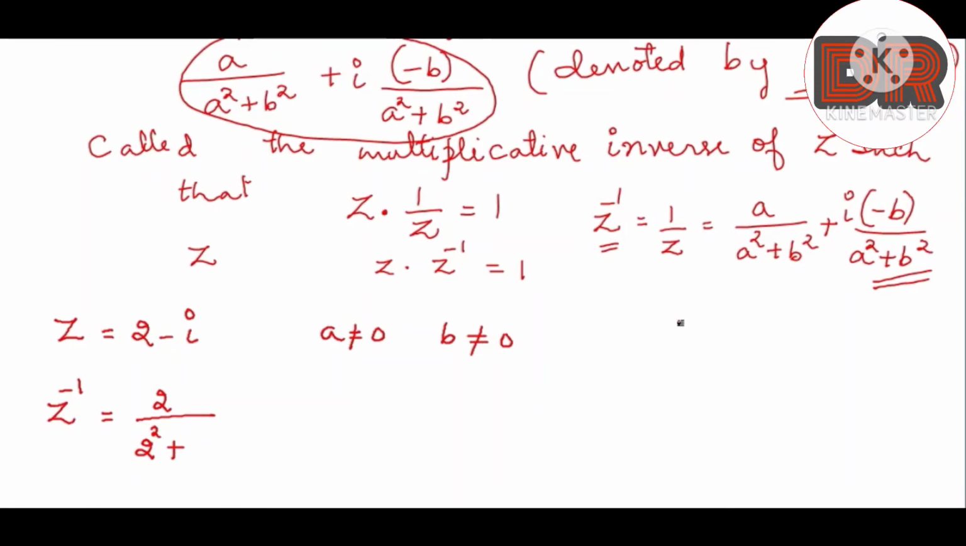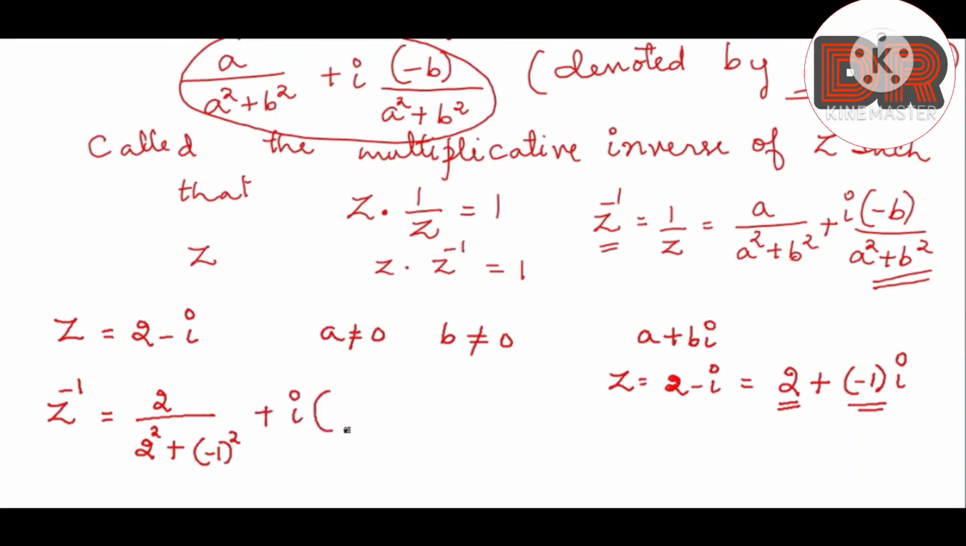See, remember, always express the given complex number in a plus bi format. So here given z is equal to 2 minus i. How to represent it in this format? So it is 2 plus minus 1 into i. Okay, so a value is 2, b value is minus 1. So here it is minus 1 square plus i into minus b. So minus b value is minus 1. So again it is minus 1, divided by a square, that is 2 square plus minus 1 square.